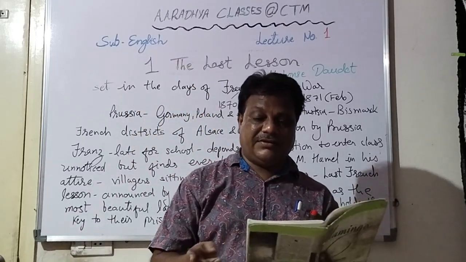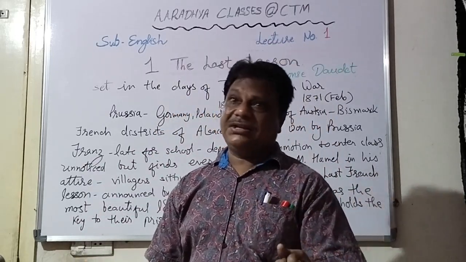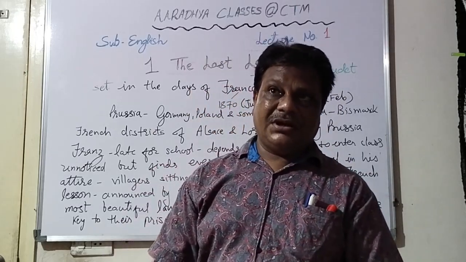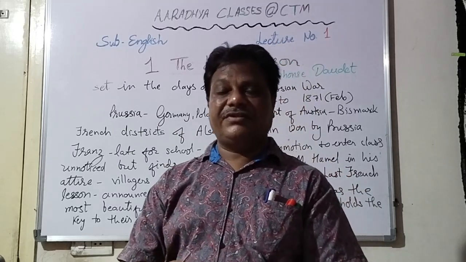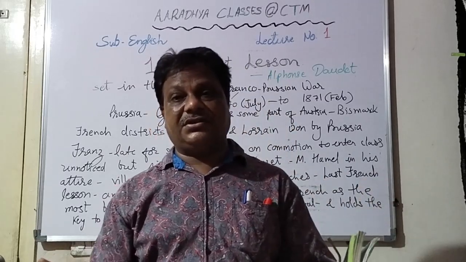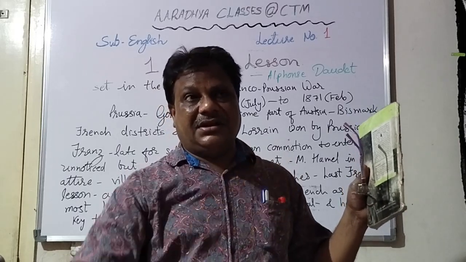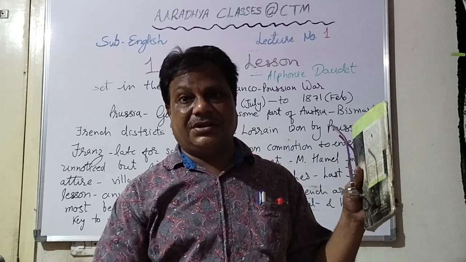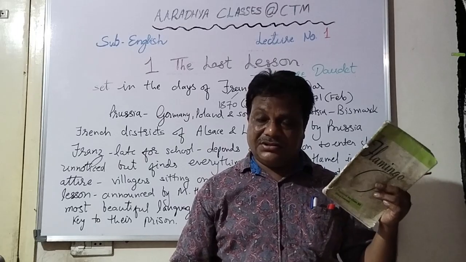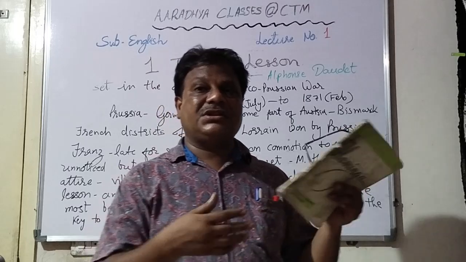So here M. Hamel also says that their language is the most beautiful language, and as long as they protect their language, they cling to their language, it is as if it is the key to their prison. Okay, here same thing was done. Or sometimes we wonder why Britishers ruled over India for 200 years. Because the language of the people was different. In the northern part, people were speaking Hindi, Punjabi, all those languages. And in south, you see Malayalam, Kannada, Tamil, Telugu. So whatever the North Indian people planned against Britishers, the South Indian people could not understand. What South Indian people planned against Britishers, North Indian could not understand.